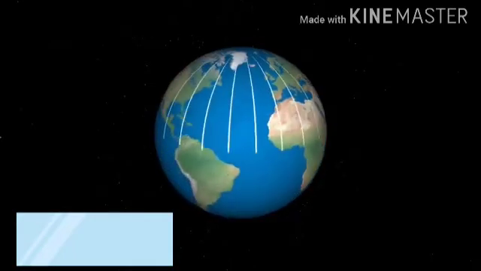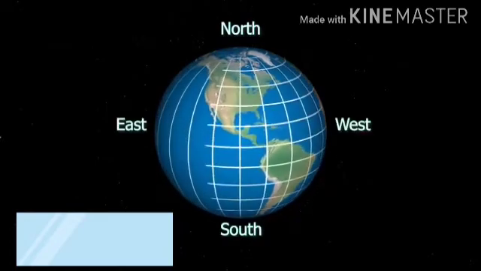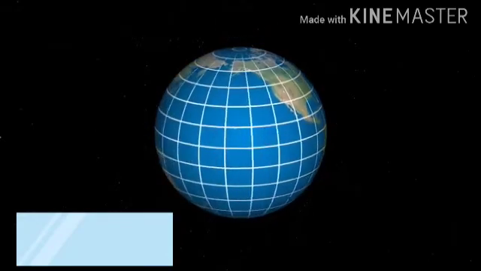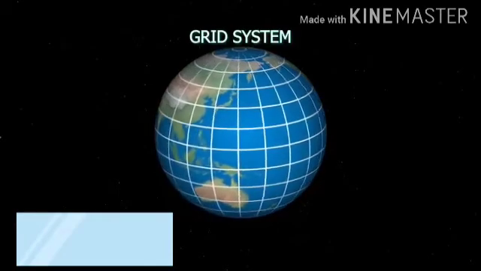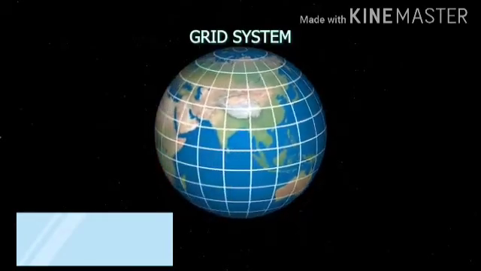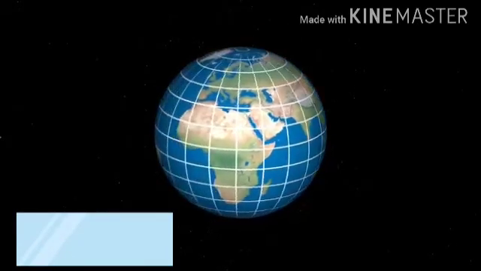A series of north-south and east-west lines, that is, from north to south are longitudes and east to west are latitudes. Together they make up what is called a grid system, like a web. These lines are used to find the exact location of a place on earth.